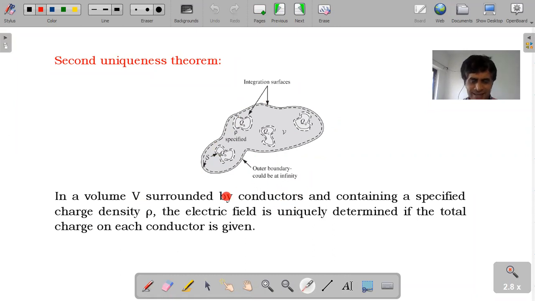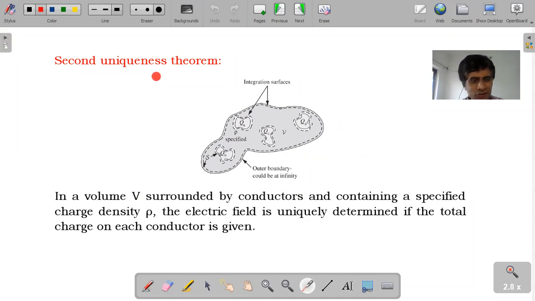by conductors. I have already explained the difference between conductor, semiconductor, and insulator in terms of band gap energy. In a conductor there is no band gap energy. For a semiconductor you get a narrow band gap energy, and for an insulator you get a large band gap energy, like glass, wood.